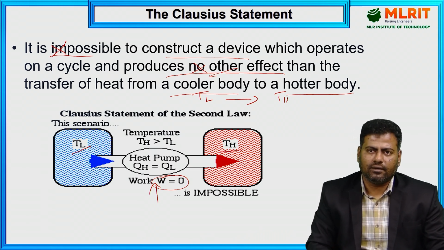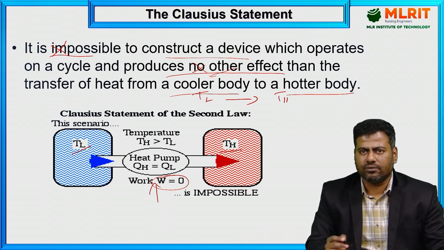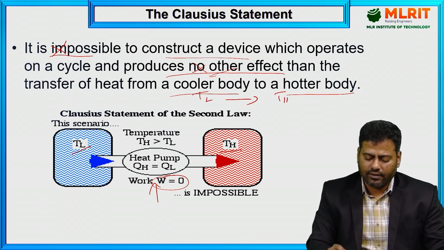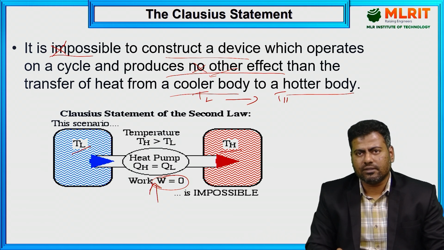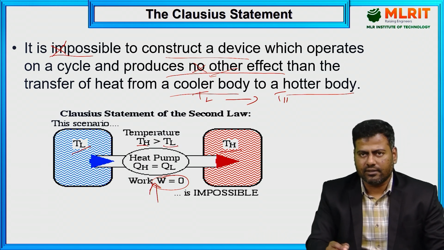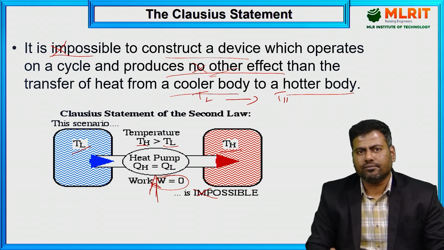without supplying any work input to the system, through which the conversion from electrical energy to mechanical energy takes place. If you are not supplying any work input to the system, we can't transfer heat. That is what the statement says. Always the temperature TH is greater than TL, that is the specified condition they have given. TH is higher, TL is lower. So it is impossible to construct it. When the work done is some value, when I give work input to the system, then it is possible. You got it?